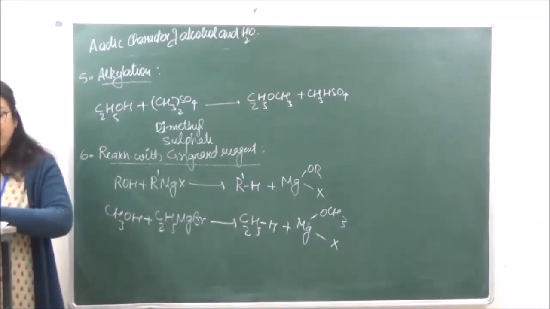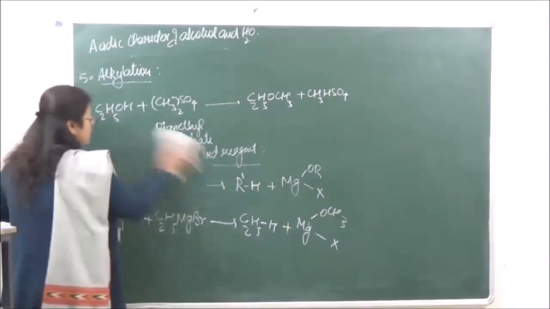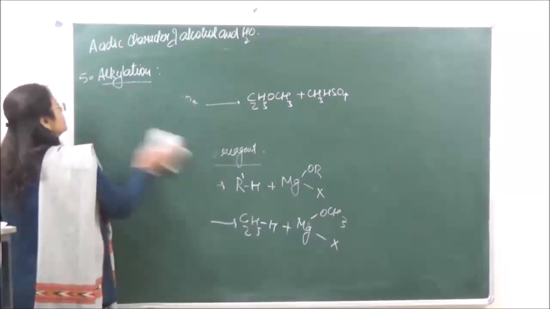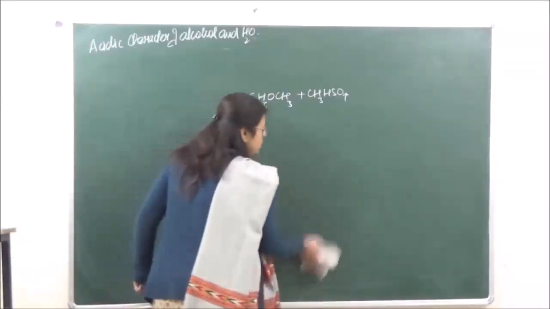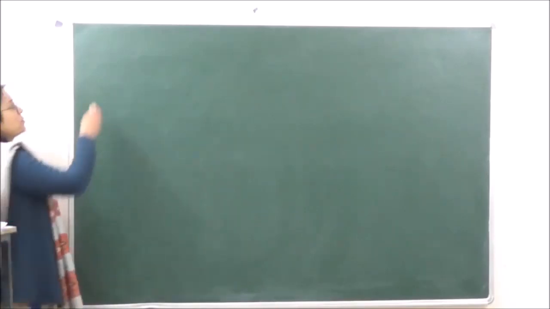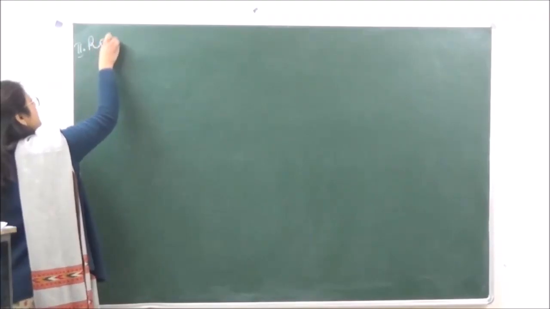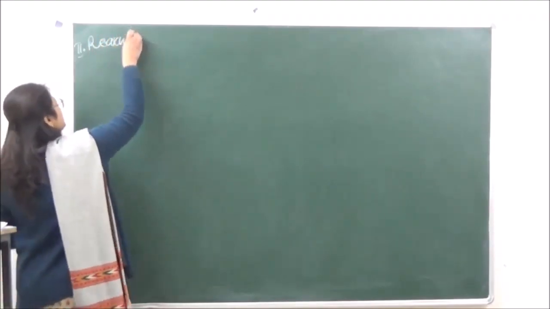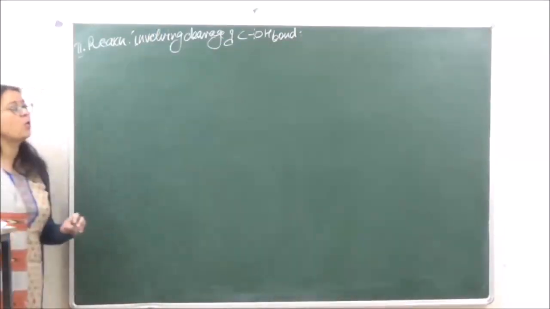Reactions involving cleavage of the C-OH bond. These reactions we have already done in haloalkanes, right? So we have the second type of reactions over here. Reactions involving cleavage of the C-OH bond.